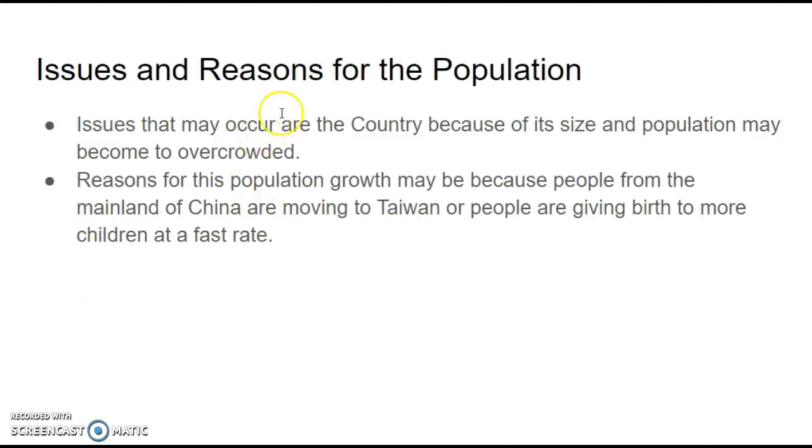Issues that may occur are because Taiwan is such a small country, the population may make it too crowded. And reasons for this population growth may be because people from the mainland of China are moving to Taiwan, or people are giving birth to more children at a fast rate.